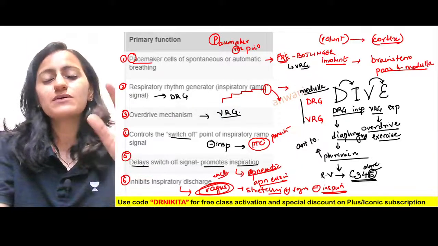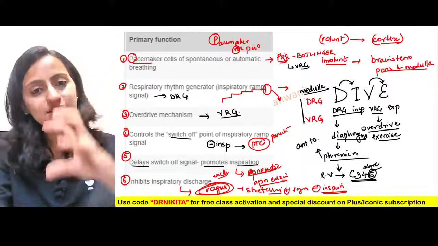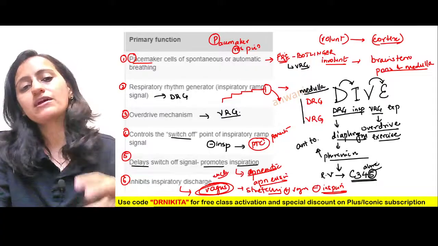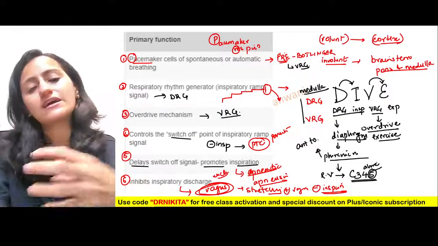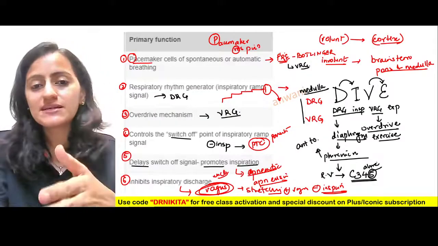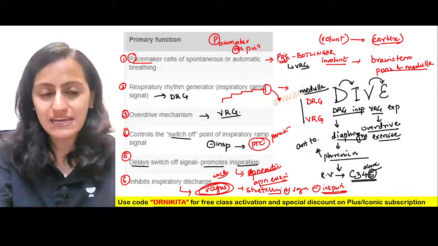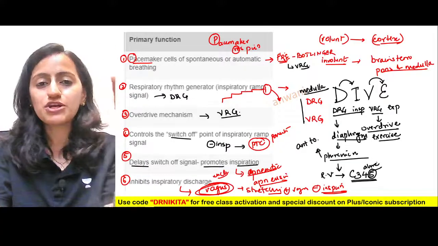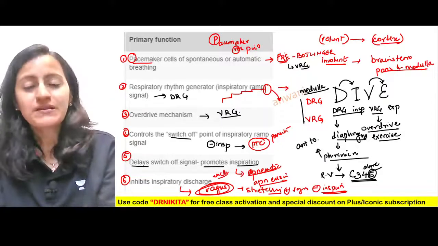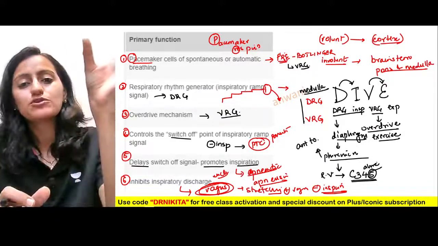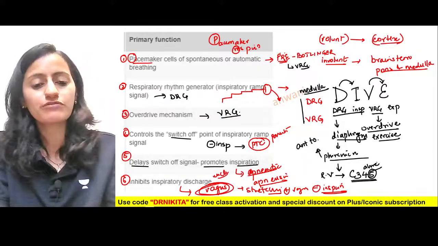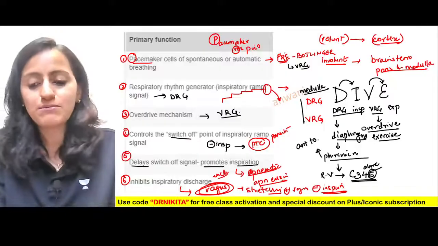Right, so basically you have the brainstem, that is the pons and the medulla. Pons will have the pneumotaxic center and the apneustic center. Medulla will have the DRG and VRG. VRG has the pre-Botzinger complex. Okay, that is the pacemaker. DRG is inspiration, VRG is expiration, that is DIVE. In the pons it is PRAD. Pneumotaxic increases the rate, apneustic increases the depth. And apneustic is the child which is controlled by pneumotaxic, that's the parent, and the vagus which is the uncle. Okay, so both of them basically inhibit the apneustic center.